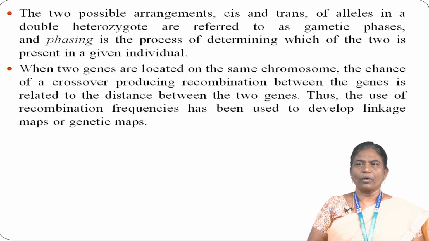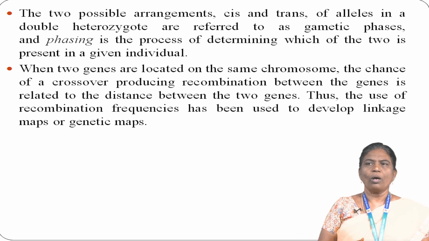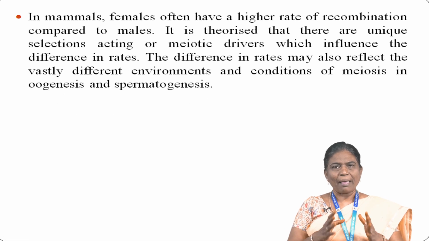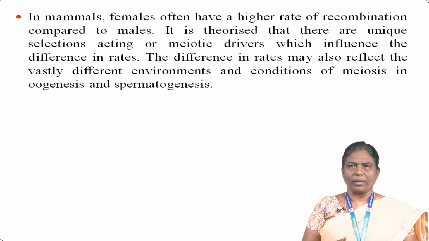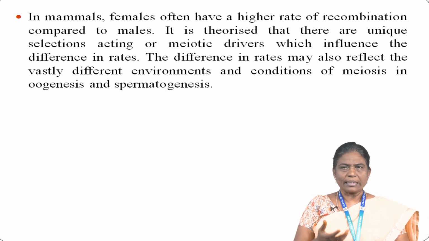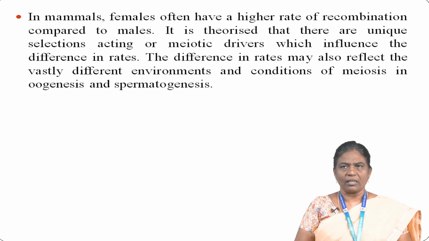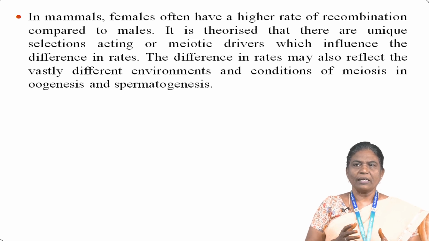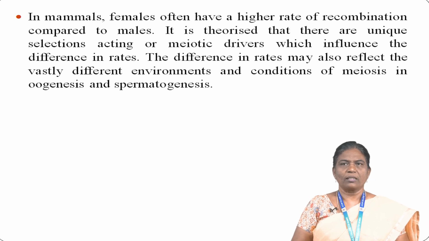Sexually dimorphic rates of recombination are termed heterochiasmy and are observed more often than a common rate between males and females. In mammals, females often have a higher rate of recombination compared to males. It is theorized that unique selection acting on meiotic drivers influences the difference in rates. The difference in rates may also reflect the vastly different environments and conditions of meiosis in oogenesis and spermatogenesis.